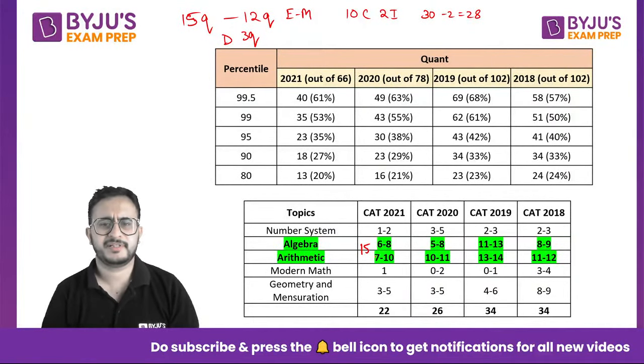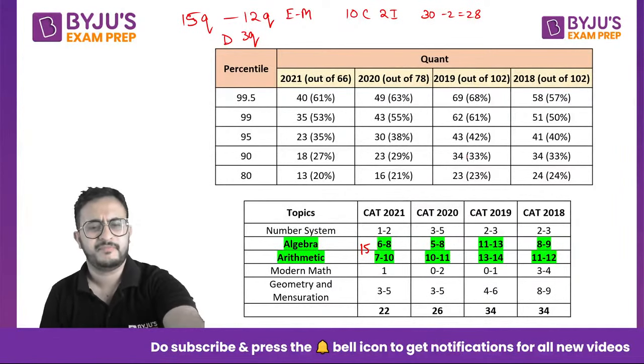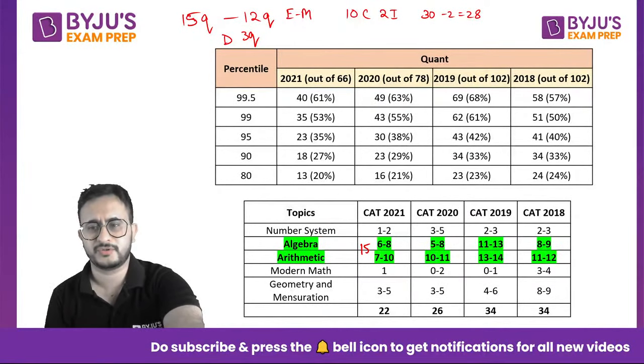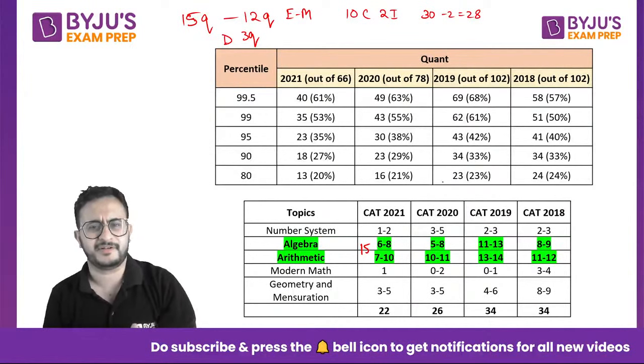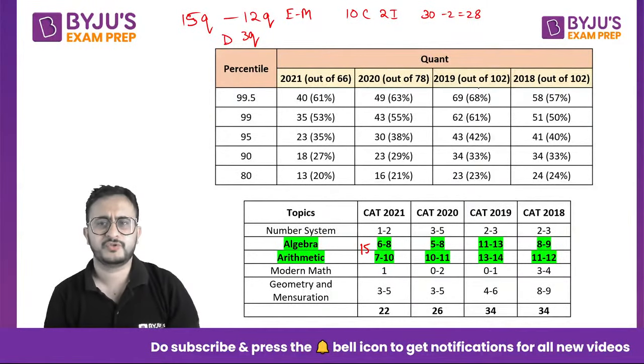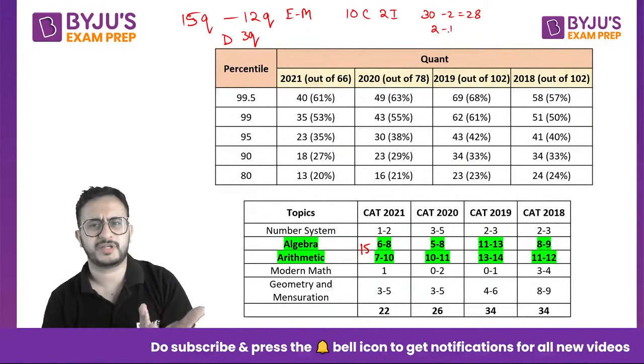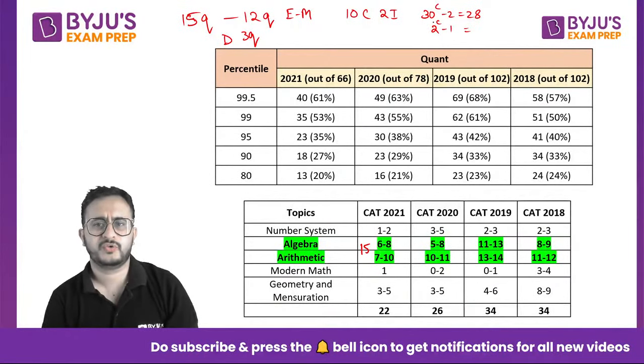And let us say number system, modern math, geometry, mensuration. It will not happen that you are ignoring all these questions, right? You are ignoring, that is not possible, right? If you have prepared, you must have covered something. Some of the remaining questions you will get. Let us say you attempted 3 more questions, you got 2 questions correct and 1 incorrect. Okay, so 2 questions will give you 6 and minus 1 is 5, so you end up around 33. Okay, so this is a rough calculation, let us say you get around 30 also, right?